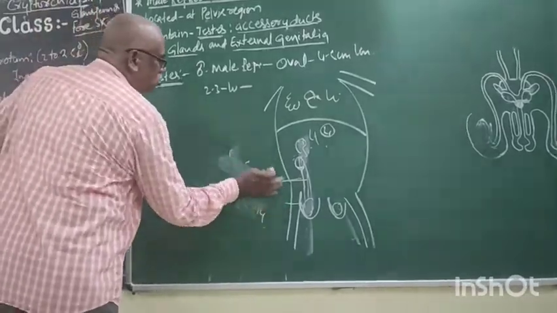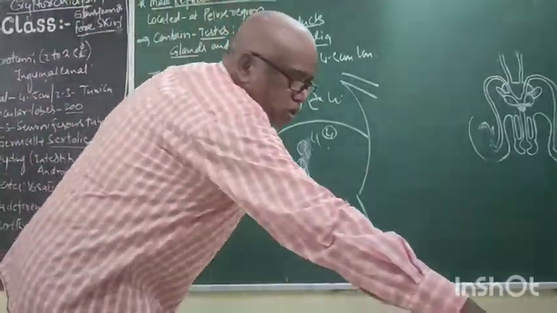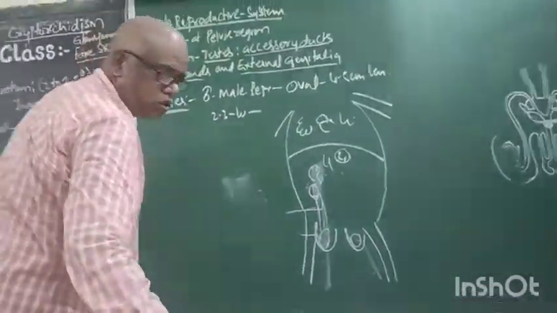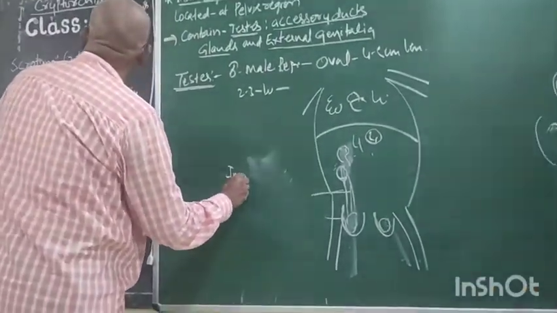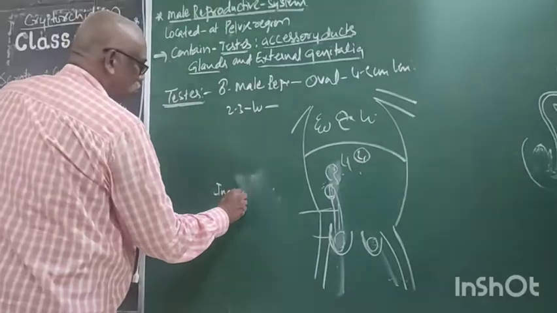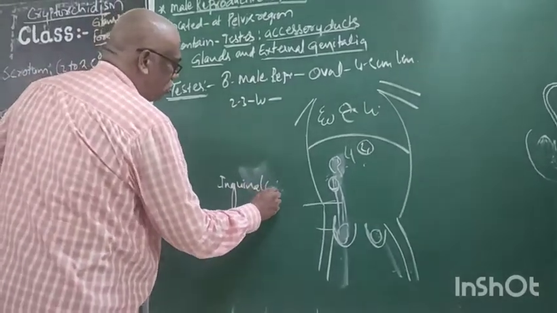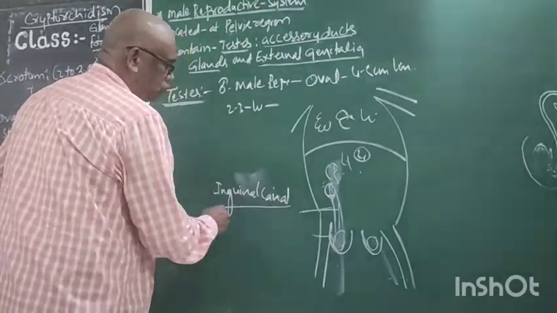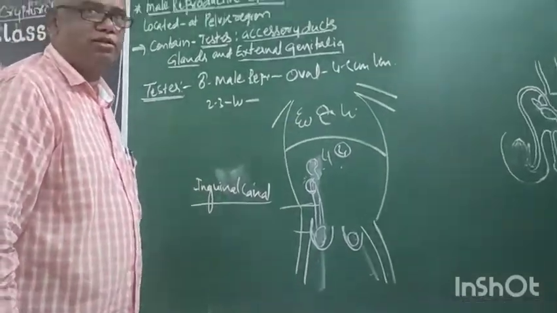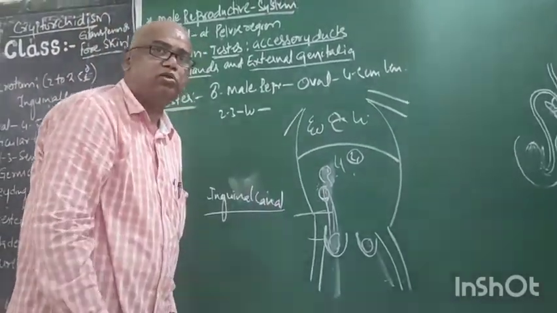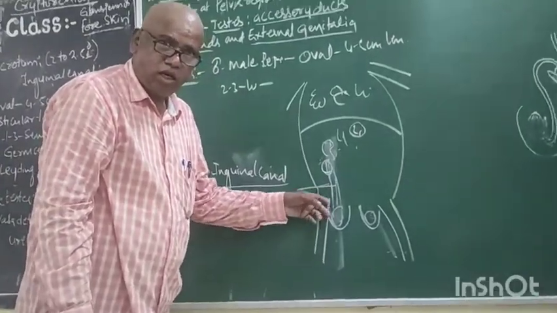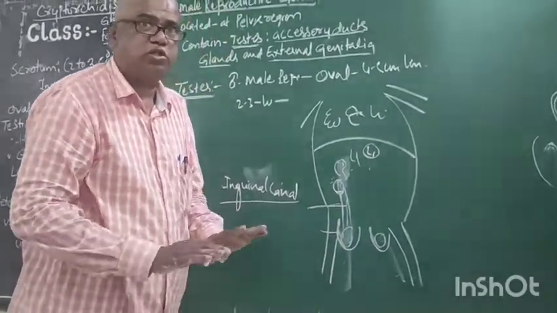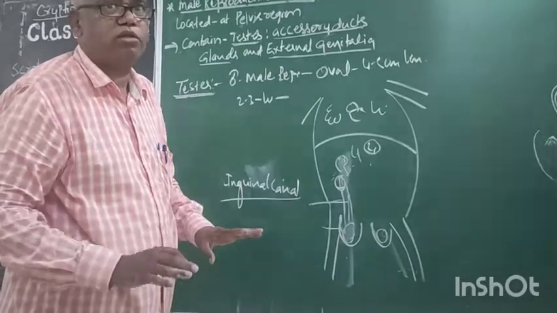The inguinal canal is a specific part by which the testis slides into the scrotum. All this takes place before birth.